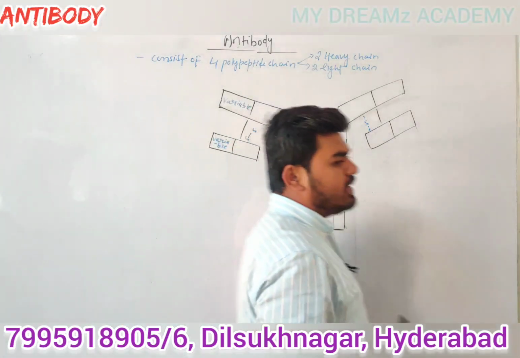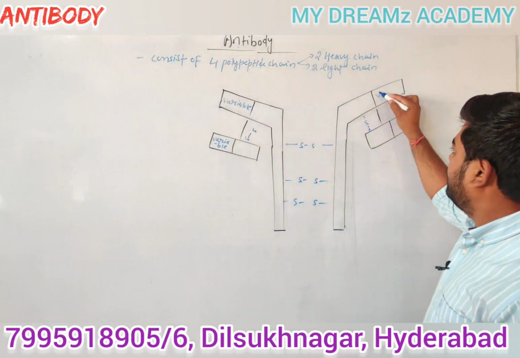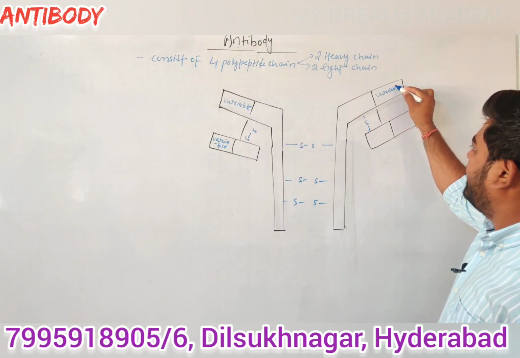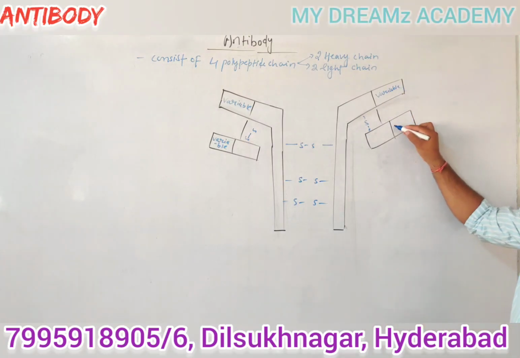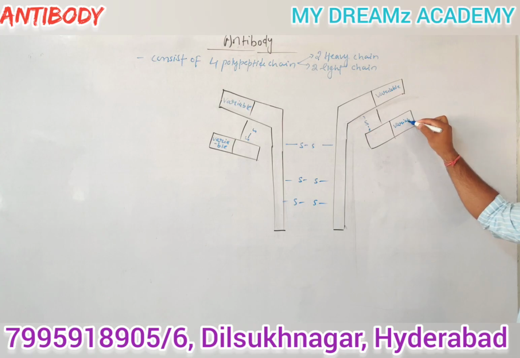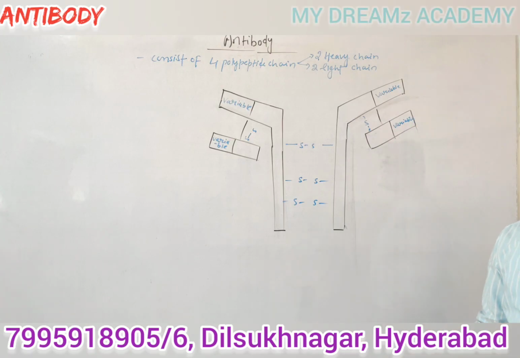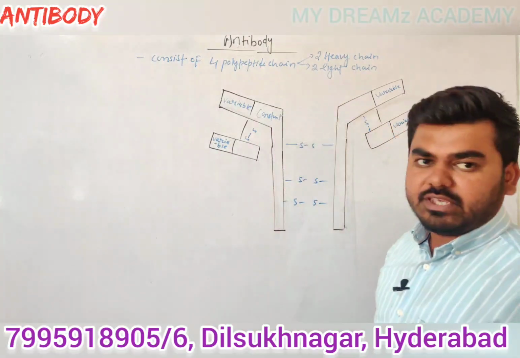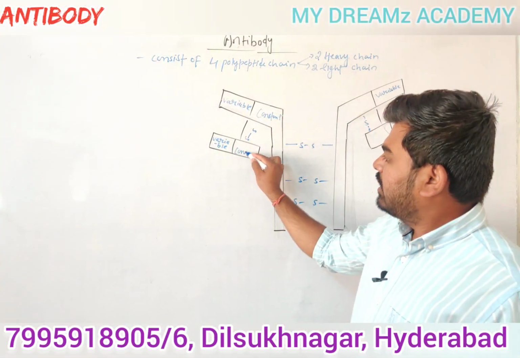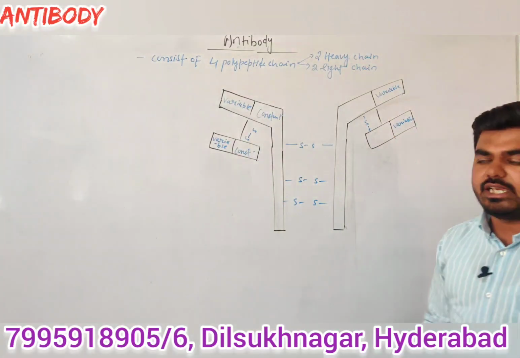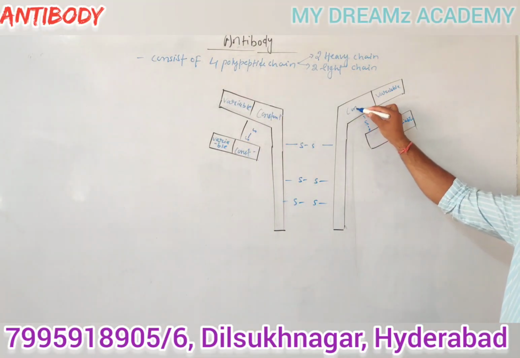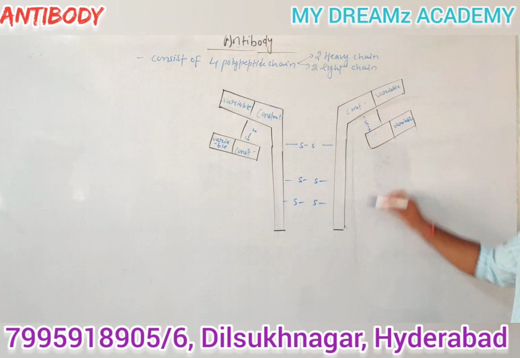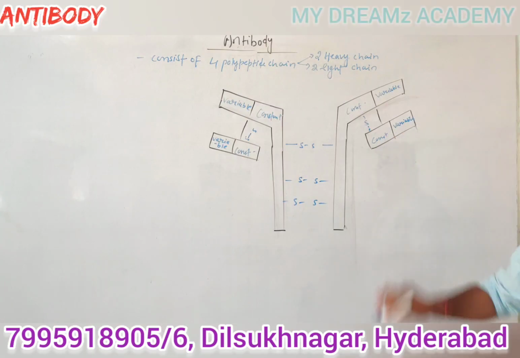Here also the variable region of the heavy chain, and here the variable region of the light chain. This is called the constant region of heavy chain, and this is the constant region of light chain. Here also the constant region of heavy chain and the constant region of light chain.